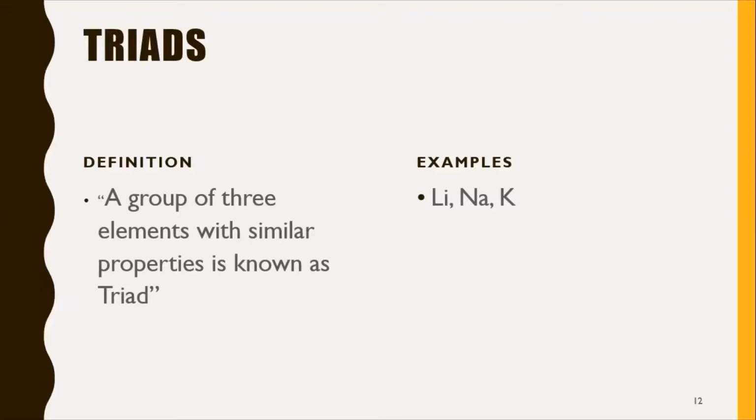They are closely interrelated to each other, or they have similar properties. In a similar way, he made another triad, which is chlorine, bromine, iodine. And another triad, which is calcium, strontium, barium.